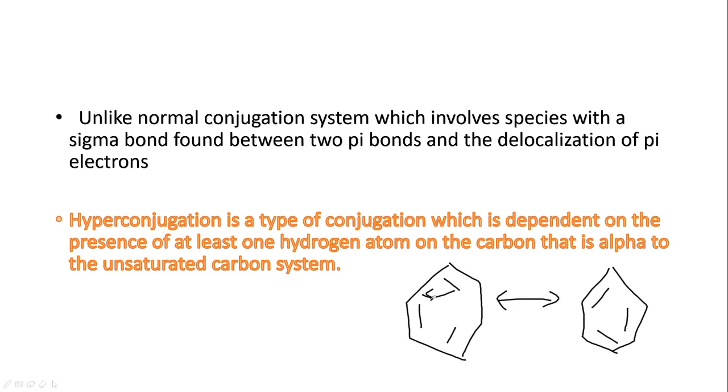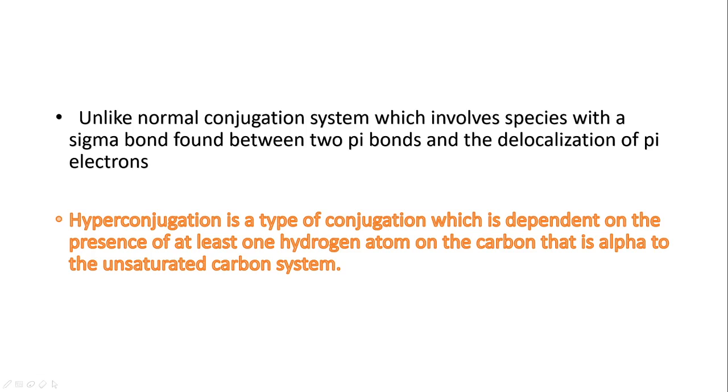Unlike that normal conjugation, hyperconjugation is a type of conjugation which is dependent on the presence of at least one hydrogen atom on the carbon that is alpha to the unsaturated carbon system. Actually, what I mean by this is that hyperconjugation is not dependent on the double bond. It's mostly dependent on the sigma bond, but it can also occur in the pi bond. An example of this is, let's say, CH double bond CH2.